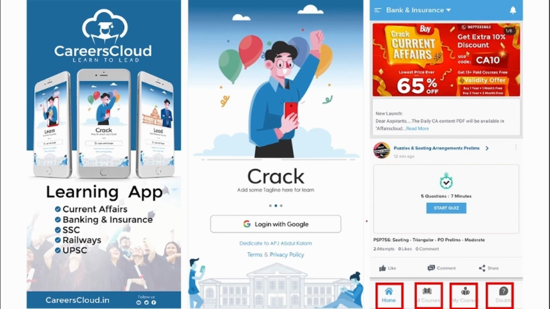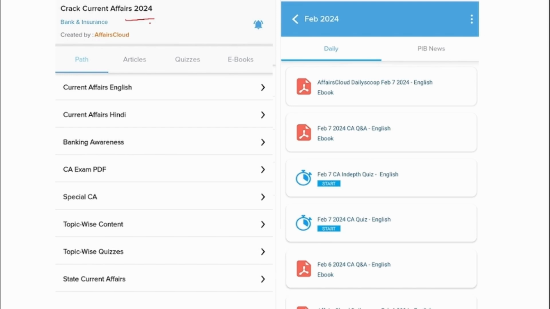You will be getting multiple PDFs, multiple content on a daily basis that will be enhancing your learning. Under Crack Current Affairs, you will be able to see multiple options. First one is Current Affairs English. We upload the day-to-day news in the English format. And apart from English PDF, we also provide them in Hindi format.